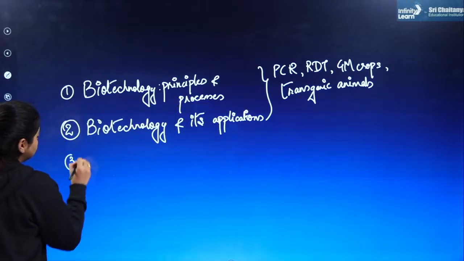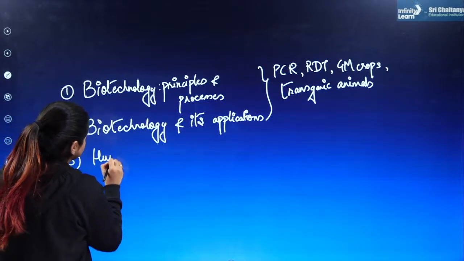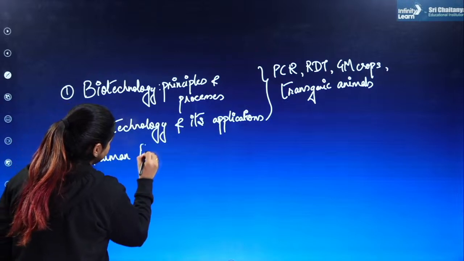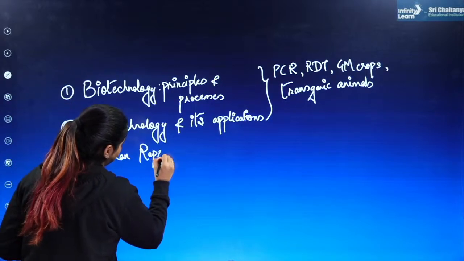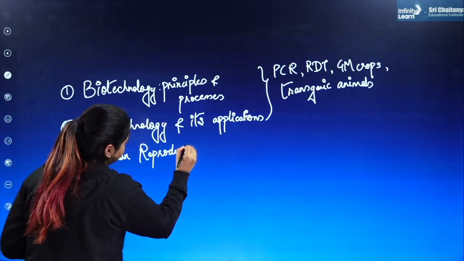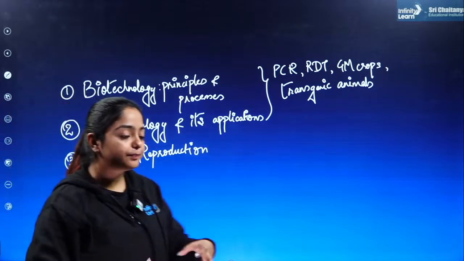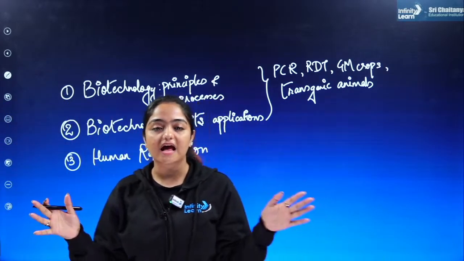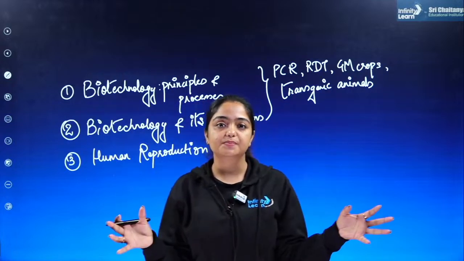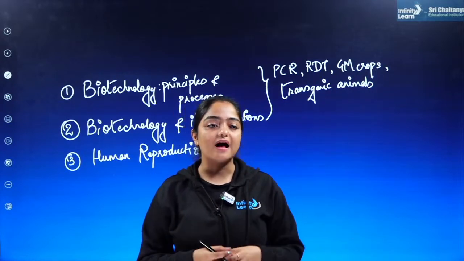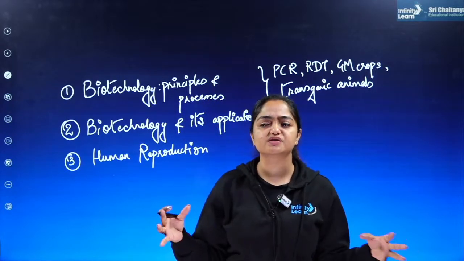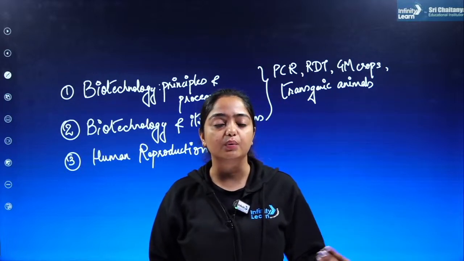Other than that, human reproduction. When we talk about zoology, the reproduction unit has always played a really important role, because a lot of questions get repeated every now and then.